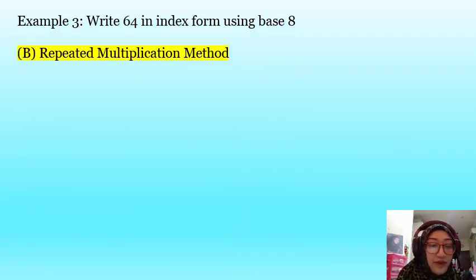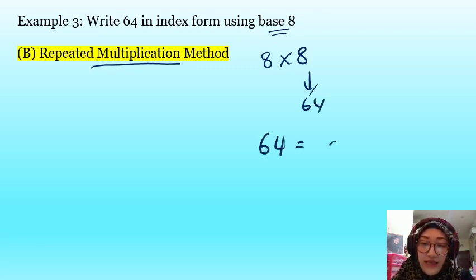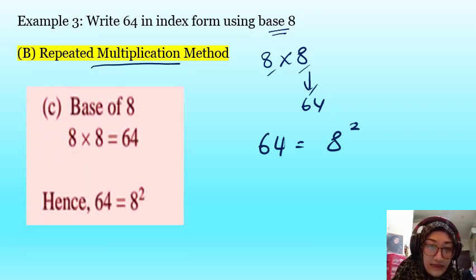For method B, the repeated multiplication method, we use multiplication. Because it's base 8, we start with 8. 8 times 8 is 64, it's already 64. So the answer is 8 to the power of 2, because the 8 appears 2 times, 1 and 2. So we put 2. Let's look at the working from the textbook. Yes, it's the same. The answer is 8 to the power of 2.